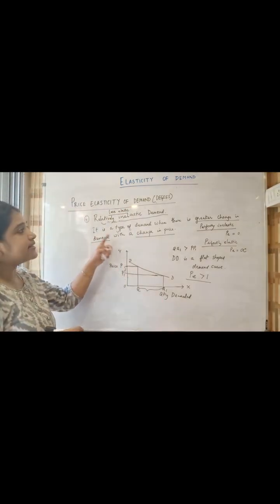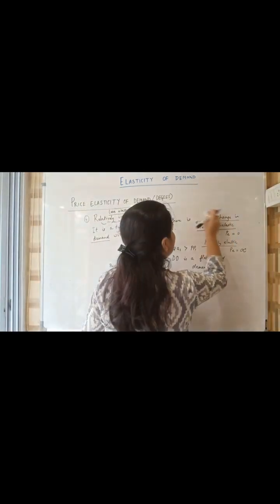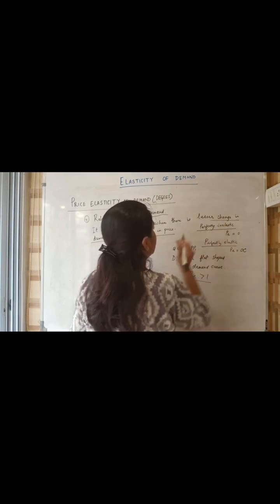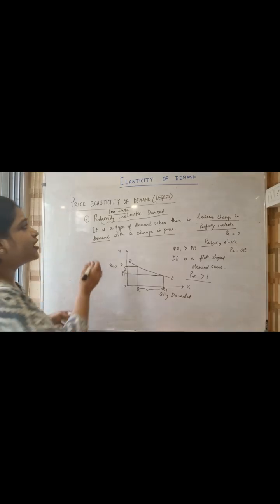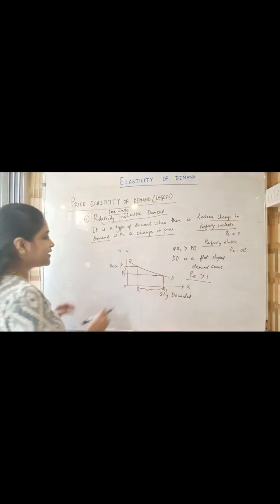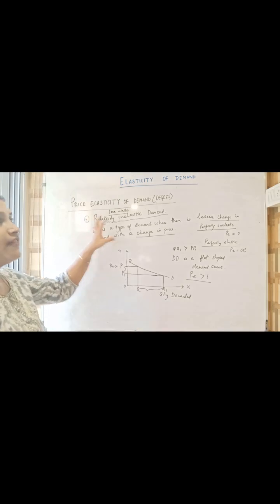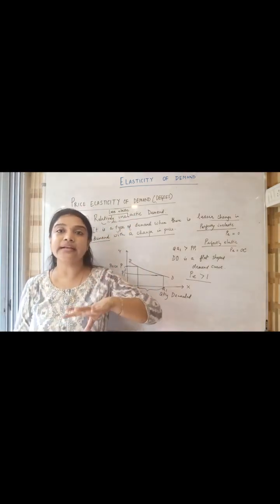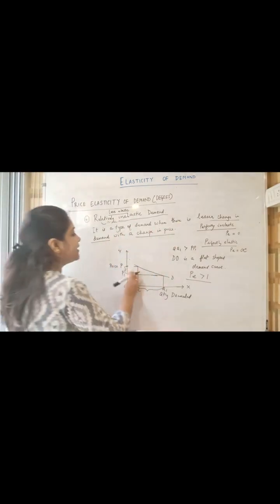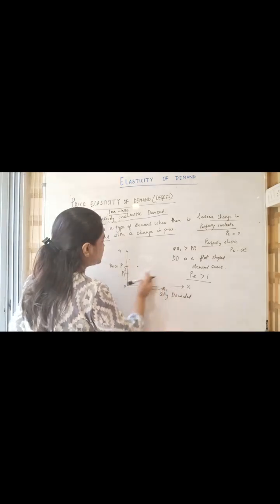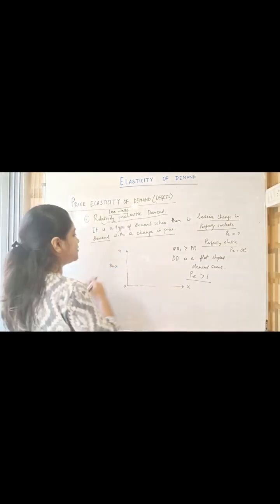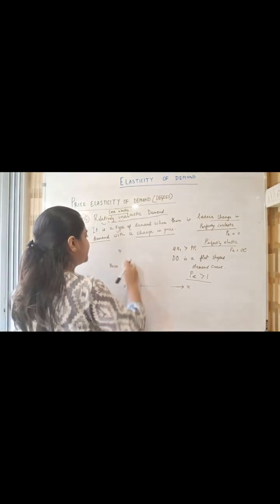Okay, now it is a type of demand where there is lesser change in demand. Okay, there is not greater. In case of relatively elastic, there's a greater change. Here it is lesser change in demand with a change in price. Okay, how will be the demand curve here? Remember the definition once again. Relatively inelastic demand is a demand when there is a lesser change in demand with a change in price. Here the demand curve will be not flat. Here the demand curve will be steep. Okay, it will be steeper in shape. How? Let us see.